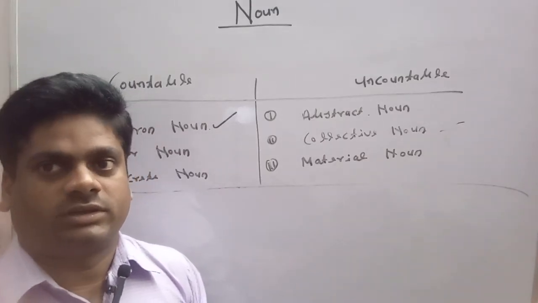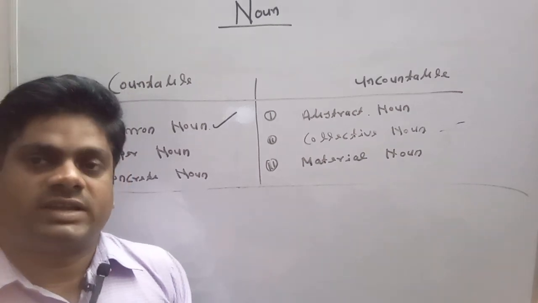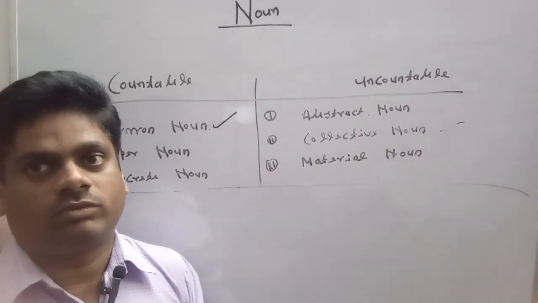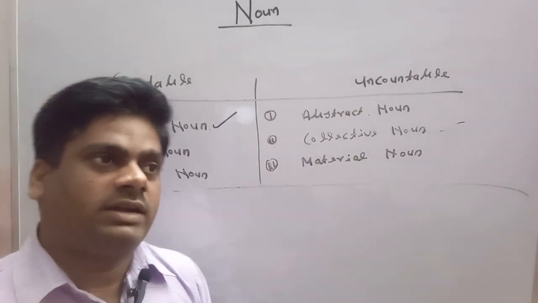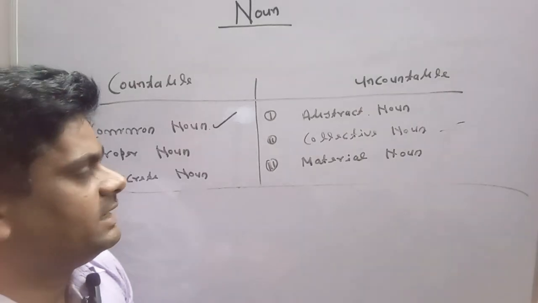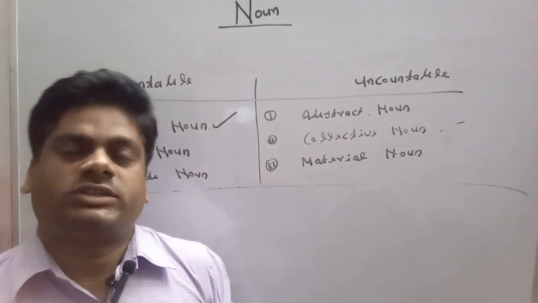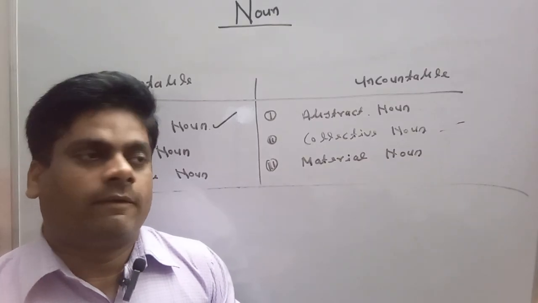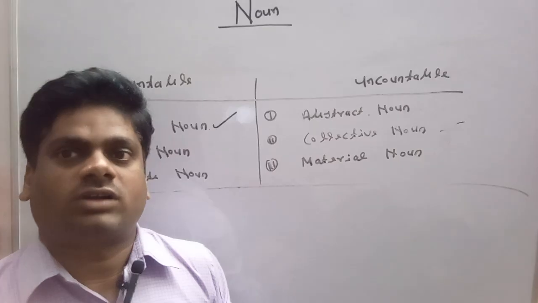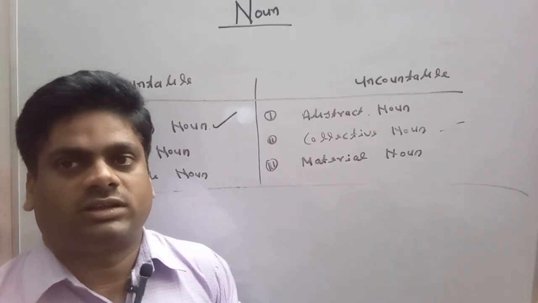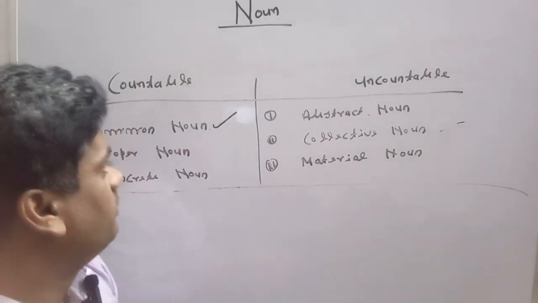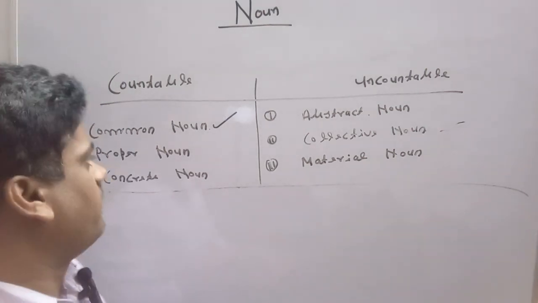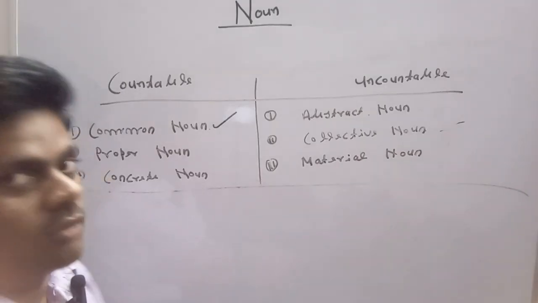That is very important. And here we should know the differences between two types of noun, countable noun and uncountable noun. If we talk about countable noun and uncountable noun, we can say that those nouns which can be counted by us can be kept under the category of countable noun, while those nouns which we cannot count can be kept under the category of uncountable nouns. Here, we would focus on the basic differences between common noun and proper noun.